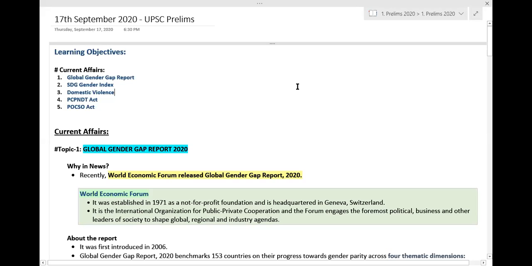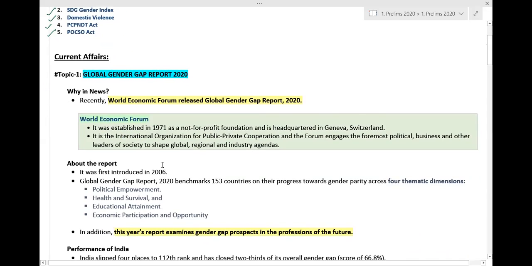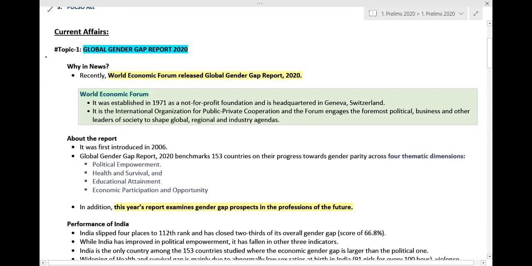Okay, so these are the topics that we will be looking into today. The first topic is Global Gender Gap Report. Second topic is SDG Gender Index. Third topic that we will understand is Domestic Violence Act. Fourth topic is PCPNDT Act. PCPNDT stands for Preconception Prenatal Diagnostic Techniques Act. Then POCSO, Protection of Children from Sexual Offenses Act. So these are the things that we are going to look into. Let us see the first topic for the day.